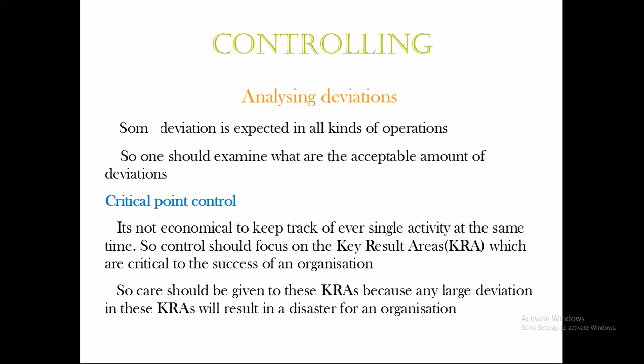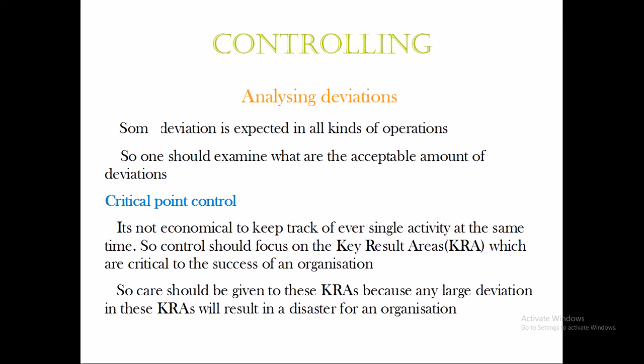No operation is pitch perfect. So there's no point in crying over any lagging or over or under performance, because in any operation there will be some sort of deviation, and one should examine what is the acceptable amount of deviation.